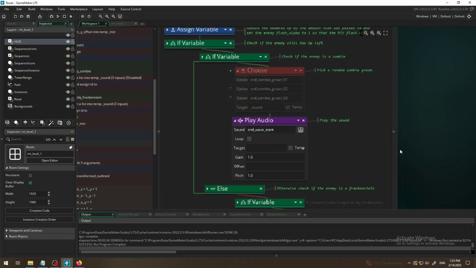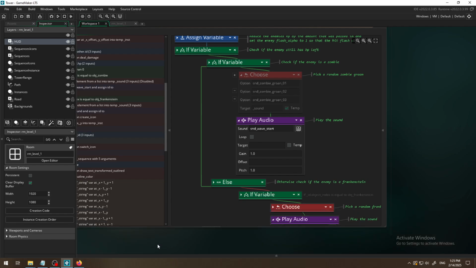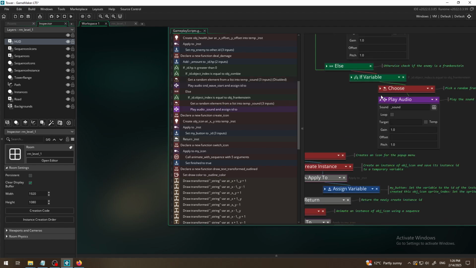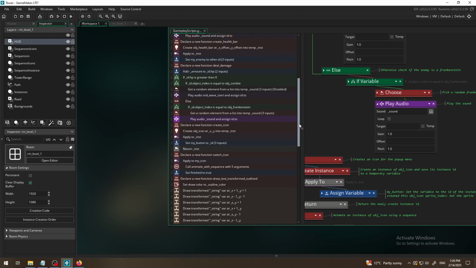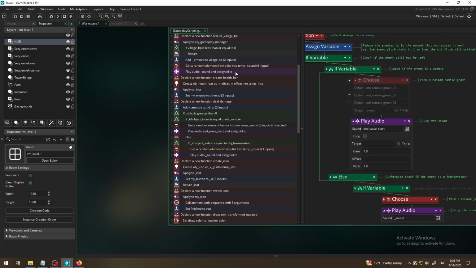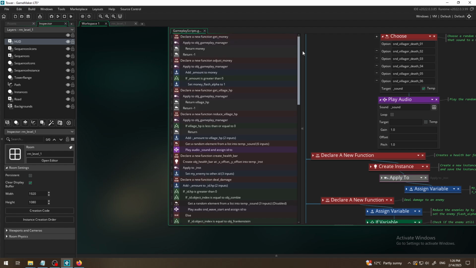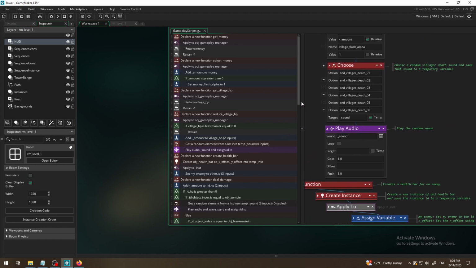And let me check. I think zoom out. Let me check one more. I think I saw one more. Yeah, the first sound block here was for sound villager death.